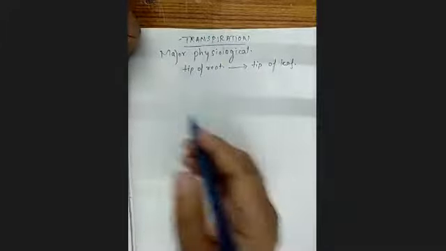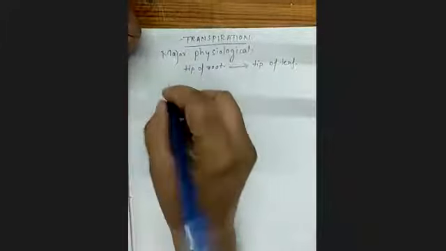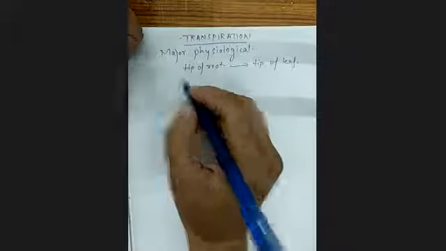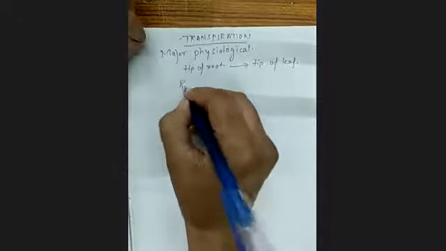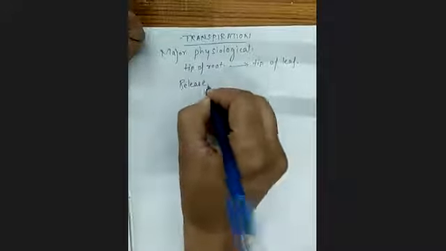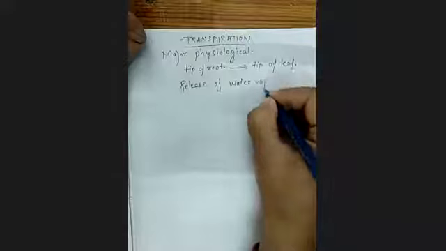Transpiration is nothing but a loss of water, or release of water. Not specially water, it should be in the form of vapor.